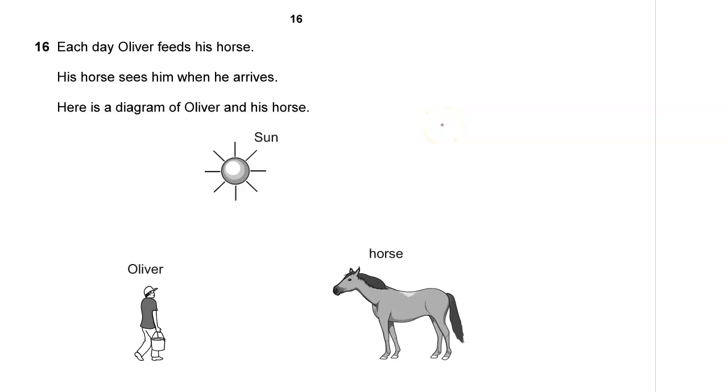We are at question 16. Each day, Oliver feeds his horse. His horse sees him when he arrives. Here is a diagram of Oliver and his horse. We have Oliver down here, we have the sun, and we have the horse.